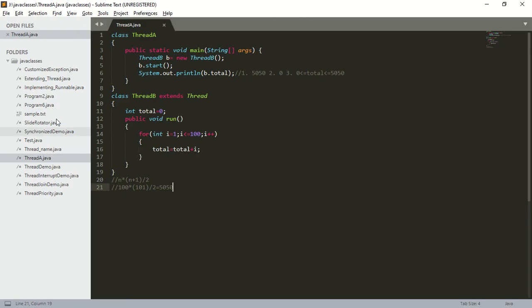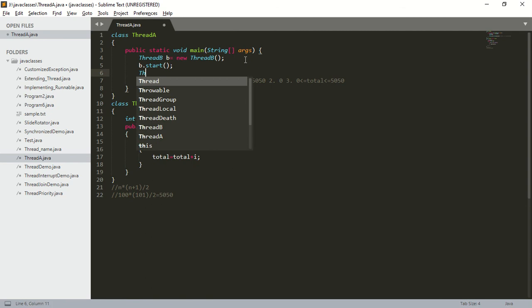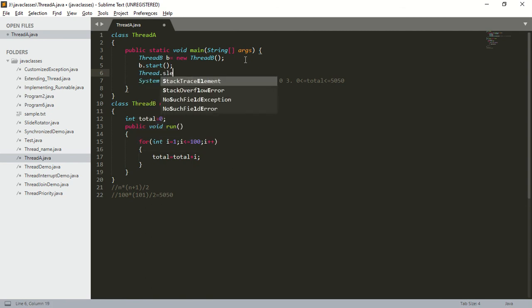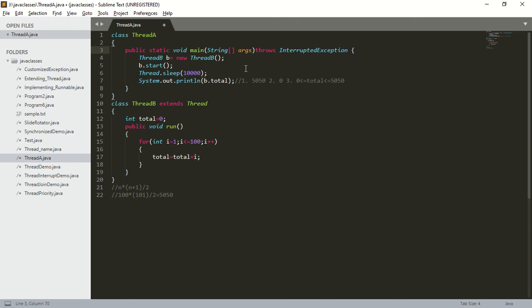I want the child thread to be completed first. Later, I want the main thread to print the results. So what is the solution? Now I'm going to call the sleep method. Thread.sleep of 10,000 milliseconds, that is 10 seconds. Since I'm calling the sleep method, compulsorily I should handle InterruptedException. Throws InterruptedException.